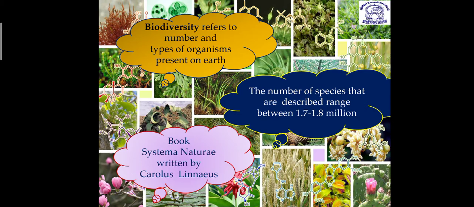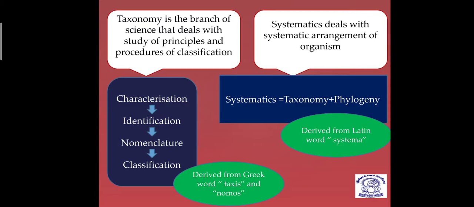So classification was done, and initially there was one book whose name was Systema Naturae, written by Carolus Linnaeus, who listed the names of several different species in this book and described them. You can see that Carolus Linnaeus is one of the important scientists, and he will be used in many further things.